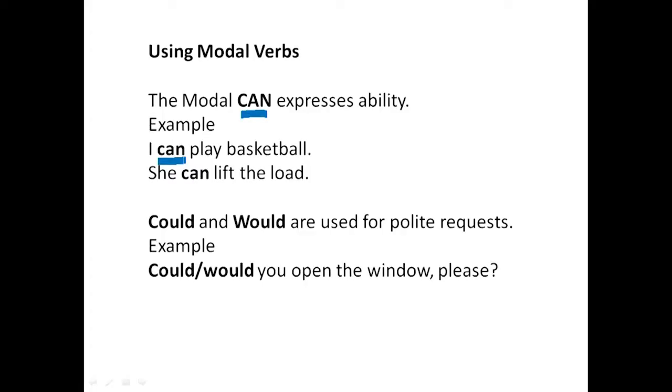Okay, so imagine here, I can play basketball. Can means ability. I have the ability to play basketball. I am able to play basketball. You know, she can lift the load. You see, she can lift the load in this circumstance, meaning she has the ability to do so. I mean, she is able to do so. That's one among the meanings.